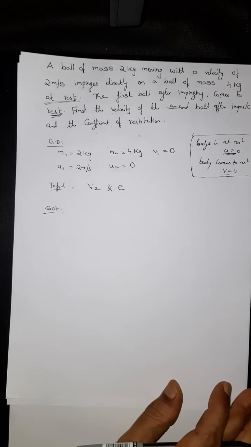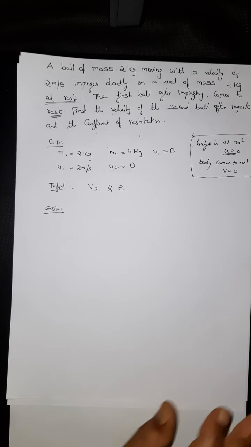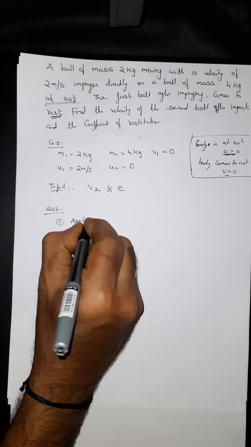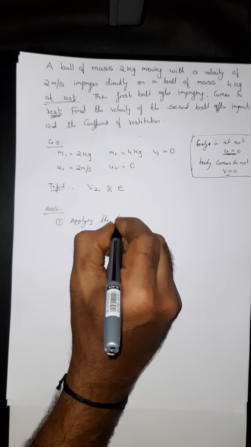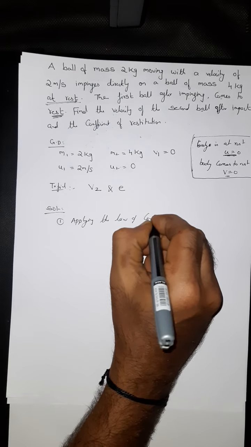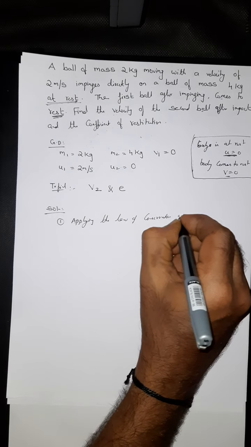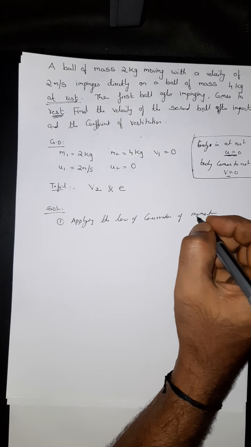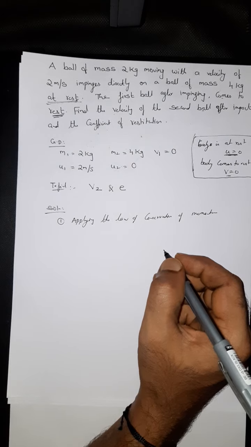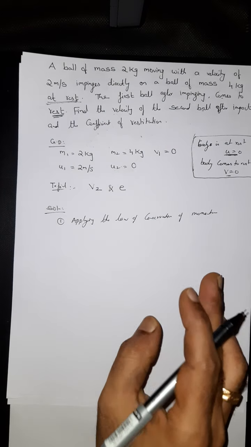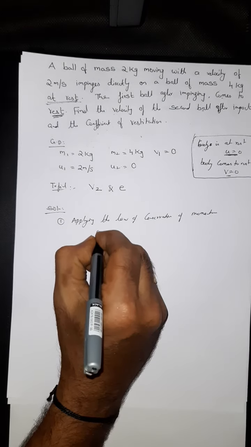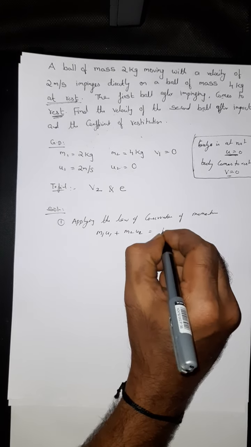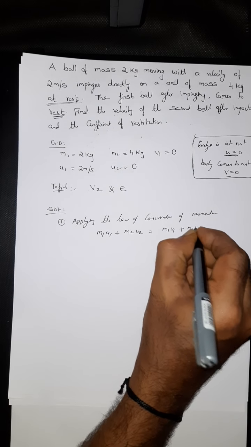I taught you a couple of formulas for the direct impact. The first one is applying the law of conservation of momentum. It says the total initial momentum equals the total final momentum. So m1 u1 plus m2 u2 equal to m1 v1 plus m2 v2.